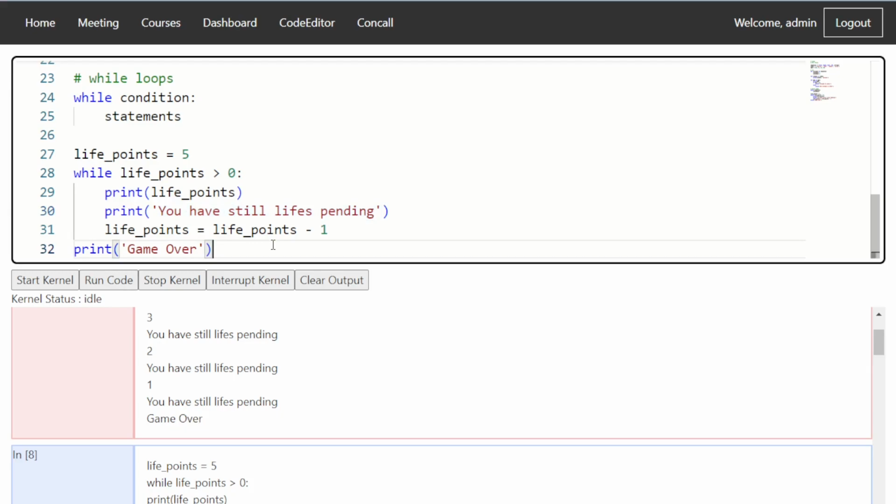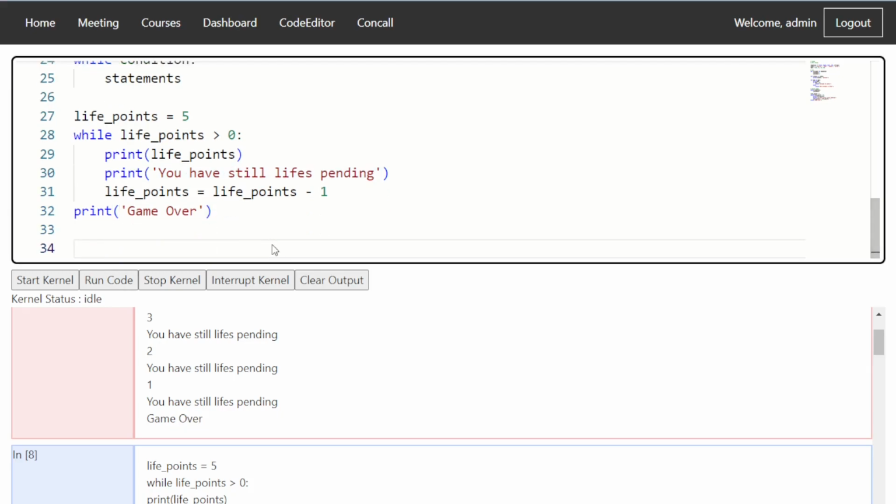Now, let's also look at some control statements within loops. How do we control the loops? Sometimes we want to abruptly stop the loop, we don't want to execute it any further. Or let's say we want to just skip certain values from the loop.